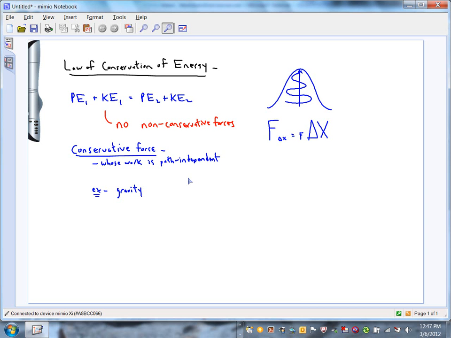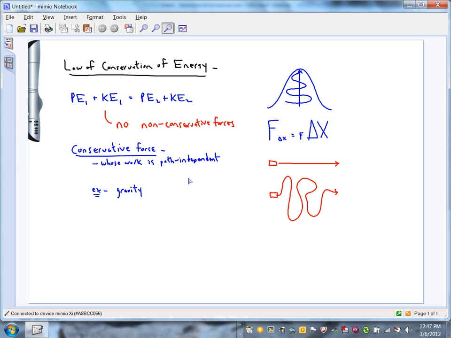Now how about friction? Is friction a conservative force? Let's say I take this eraser and start out with it at this end of the lab table, and I want to push it to the other end of the lab table. One possible way to do that would be a straight line path right across the table. Another possible way of getting there would be to zigzag back and forth across the table, maybe even backtrack a little bit, eventually get to the other end of the table. So in one case, we're just taking the eraser in a straight line. The other case, we're going kind of all over the place, but eventually winding up at the same place. Is the work the same both ways?